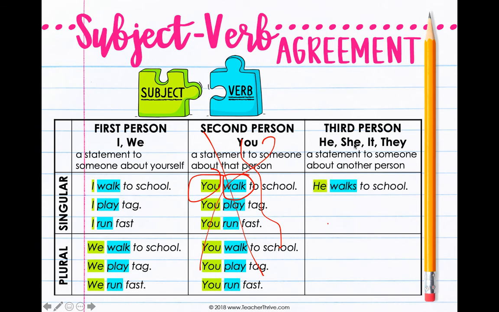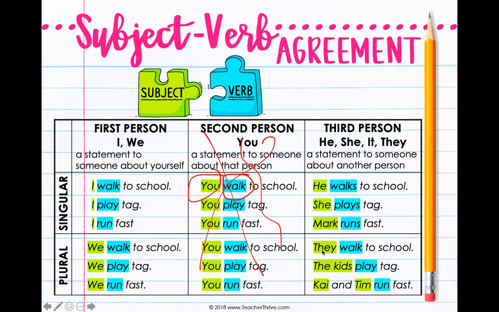Okay. So third person: he, she, it, they. Whenever my subject is singular, my verb is going to have an S on it. So it's singular. He's by himself. What's he do? He walks. It has to have an S on the end of it. She, by herself, the verb has an S on it. Mark, by himself, the verb has an S on it. But when I'm talking about a group of people, plural, then my verb is not going to have an S on it. They walk.